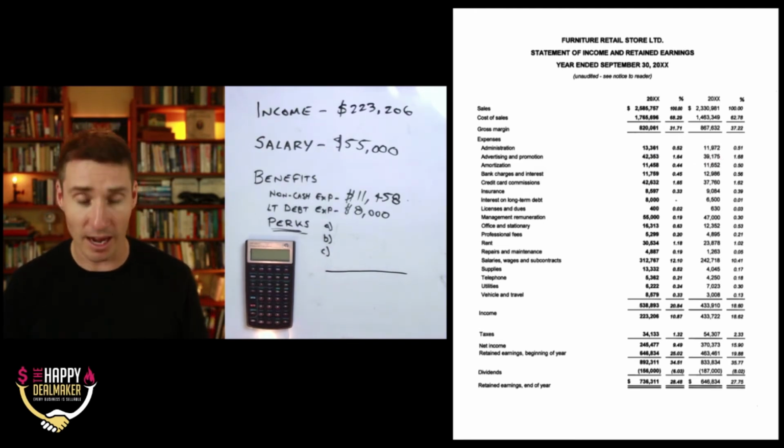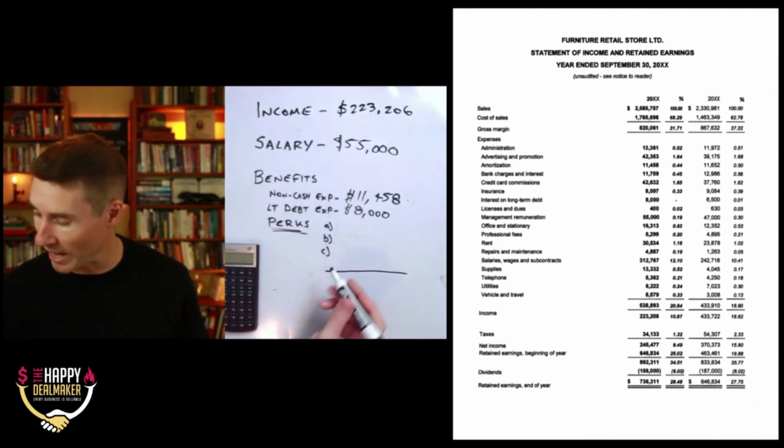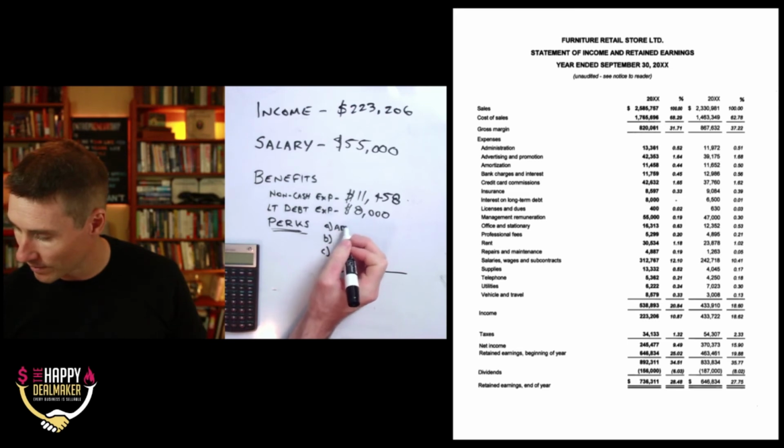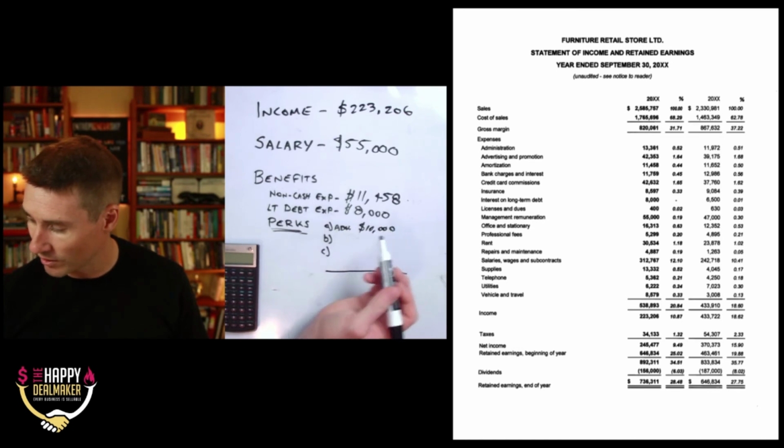But let's assume for this example, this owner is running some expenses through the advertising line item that aren't really necessary for the business. They could be tickets for, like, Leaf tickets, that are advertising because they need to network and market with people at these events. Well, really, that's not necessarily the case. So that box seat that you have at the sporting event, you don't necessarily need that to operate the business, right? So we're gonna put for perks here, there's some advertising. There were extra expenses in advertising that didn't need to be there of $10,000 for our box seats to the Leaf game.